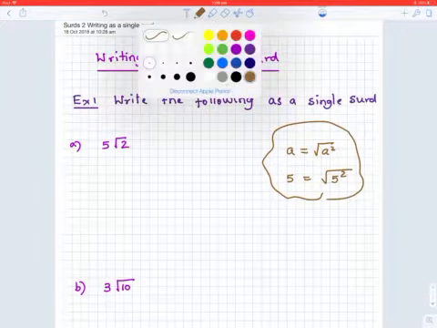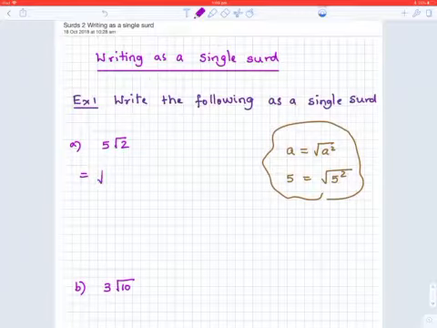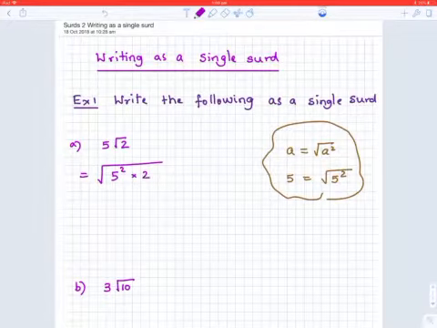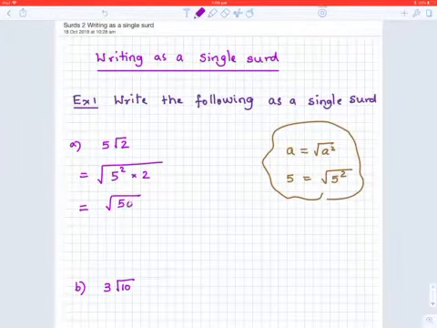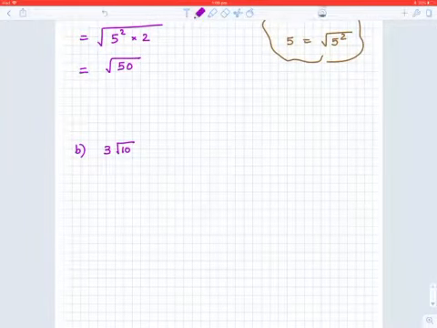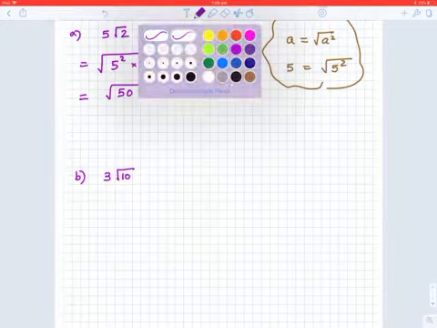So what I am going to do is I will write 5. 5 becomes square root of 5 square. Okay, so I'm going to use that scenario here to do the question. So therefore 5, when it goes inside the square root, becomes 5 square. Then of course times 2. Okay, we can't write 5 square 2, it's times 2. Now when you simplify, this becomes square root of 50. Okay, so this is your answer for the question.